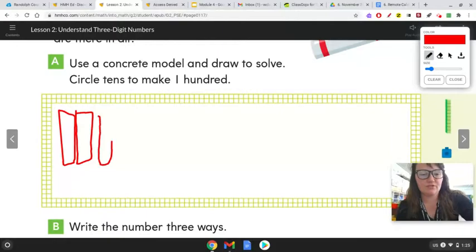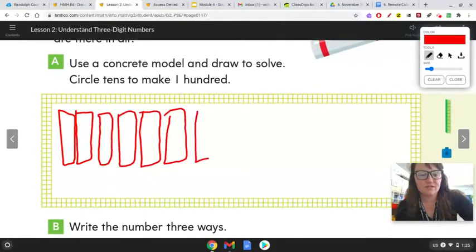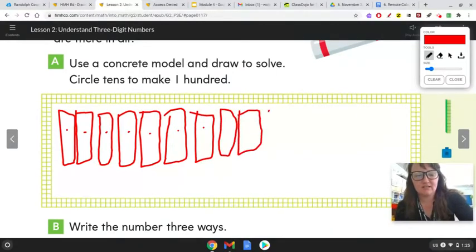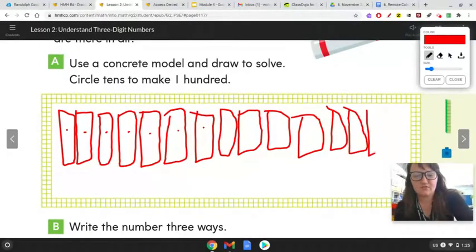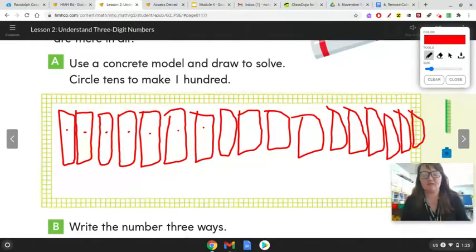So let's see. 1, 2, 3, 4, 5, 6, 7. Remember, we're counting how many rods there are. So 1, 2, 3, 4, 5, 6, 7, 8, 9, 10, 11, 12, 13, 14, 15, 16, 17. Kind of got a little big there. So now let's count by tens. Ready?